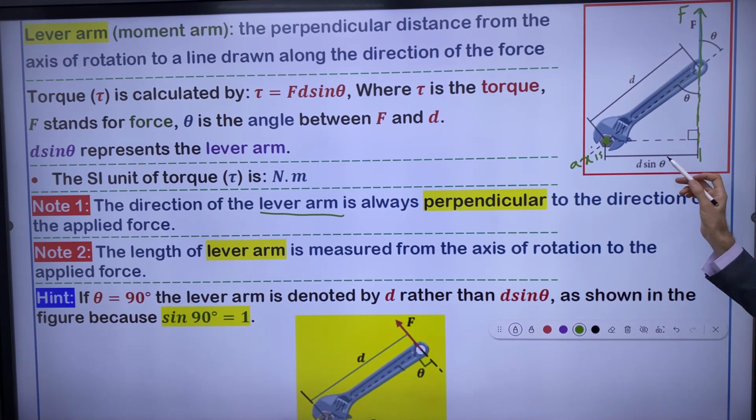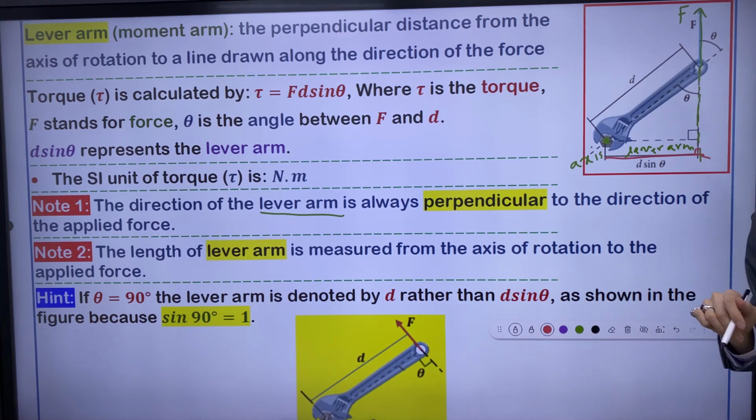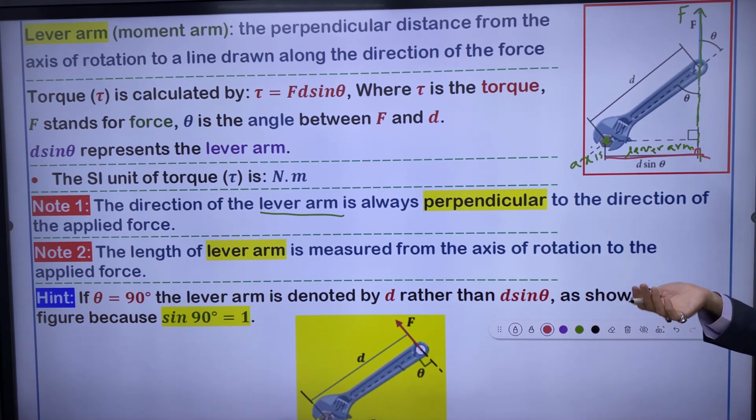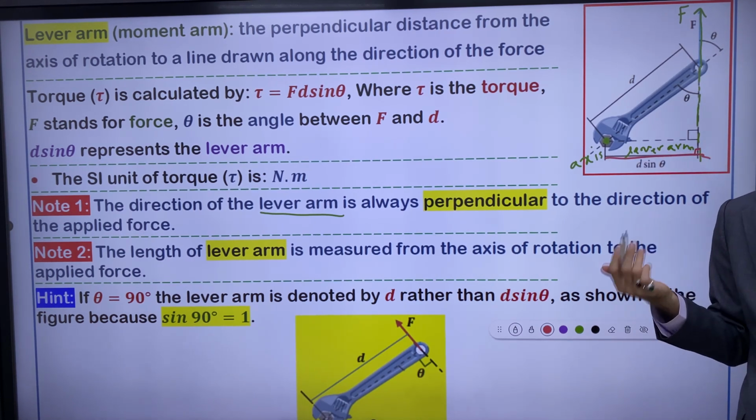In this situation, this red line is the lever arm. Is the lever arm perpendicular to the force or not? Yes. Whenever you extend the force vector, it reaches the lever arm and cuts it at 90 degrees. That's why force is always perpendicular to the lever arm.